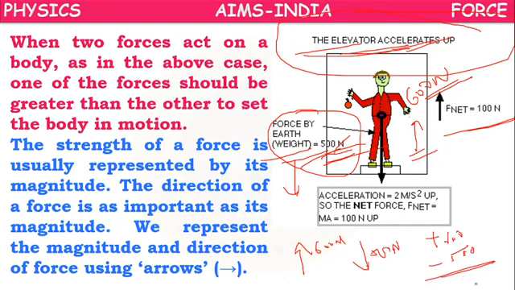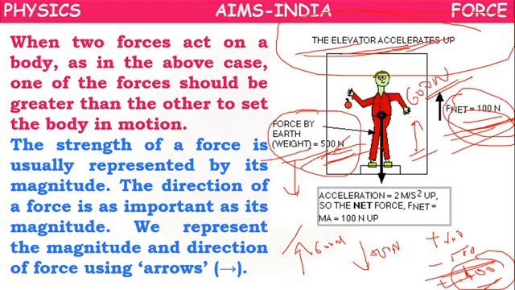So what will be the sum? Plus 100 newtons. As the upward force is more, net force is in the upward direction. So net force will not be 0 in the case of a lift moving upwards.